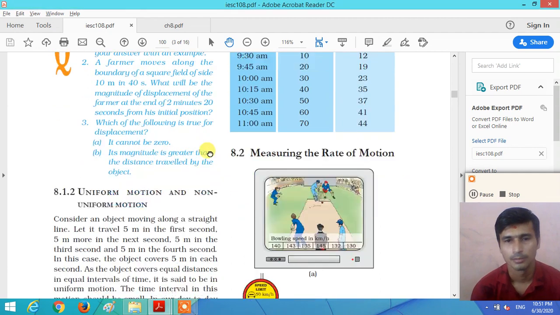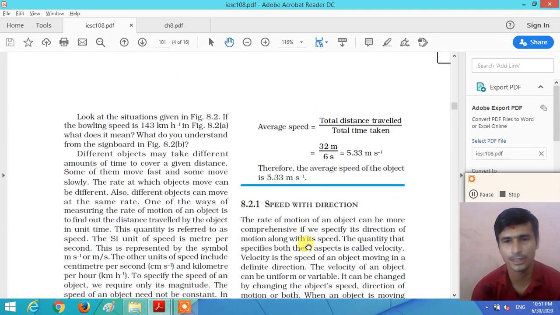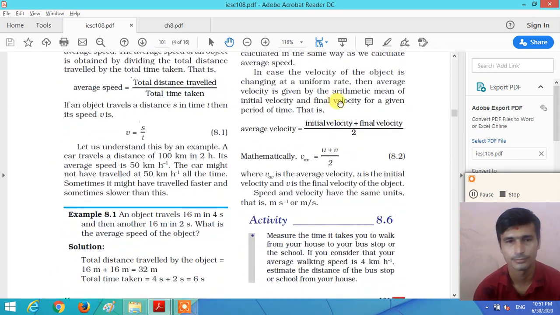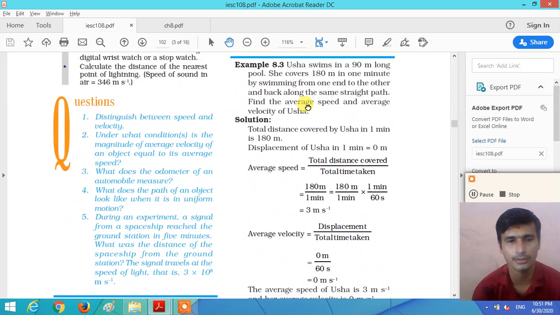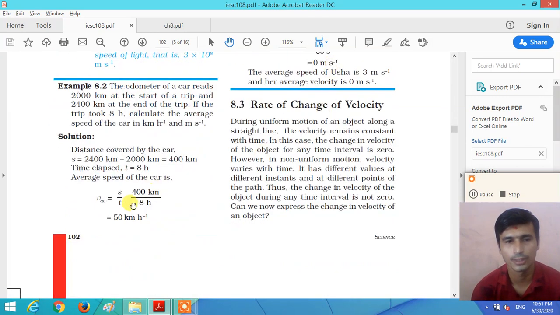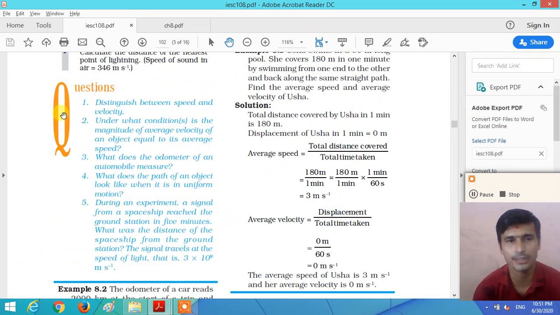Now we move towards the next page. The questions given in page number 102, right? There are 5 questions given in page number 102.